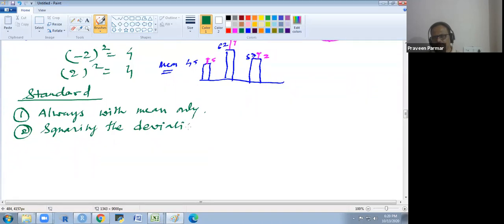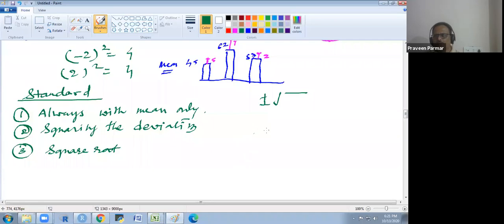Does that make sense to everyone? And third, after squaring the deviation, we find the mean of the squares of deviations, and finally we take the square root of that mean. When we take the square root, we always get both negative and positive, so it is in both directions, upper side and lower side.